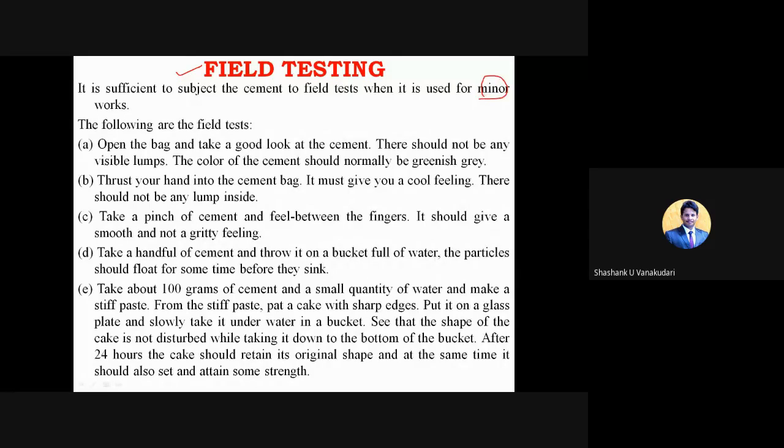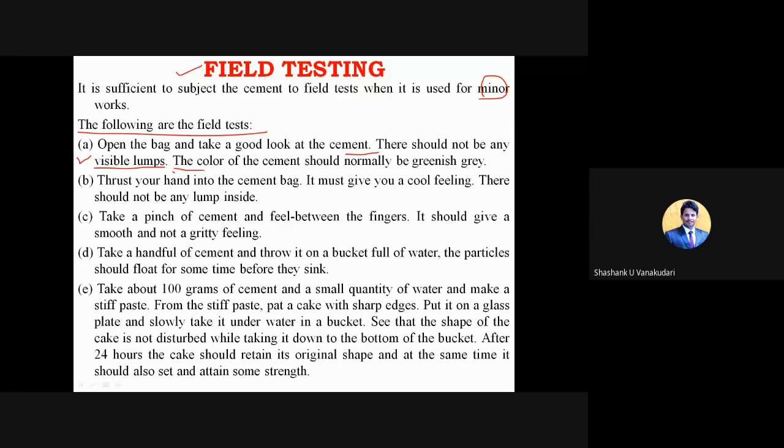And how are you going to conduct these field tests, especially in the field? Different tests are there. The first test: just open the bag and take a good look at the cement, and it should not have any visible lumps. Visible lumps means hard particles. Within the cement bag there should not be any hard particles. Just by visual inspection you will come to know whether any hard particles are there or not.